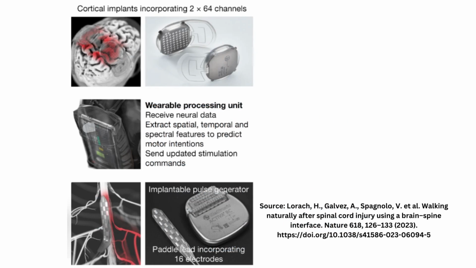The technology utilized two systems implanted within the body. These systems could record brain activity and send signals to the lower part of the spinal cord wirelessly and in real time. This brain-spine connection transformed cerebral activity into electrical signals capable of controlling the muscles in the lower limbs, thereby enabling the individual to walk.